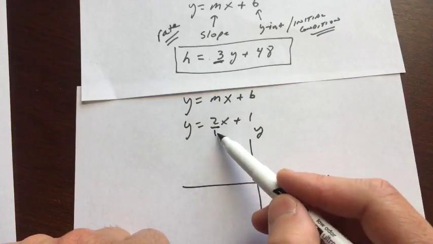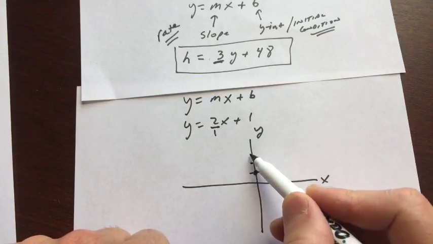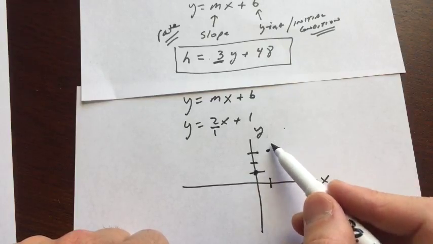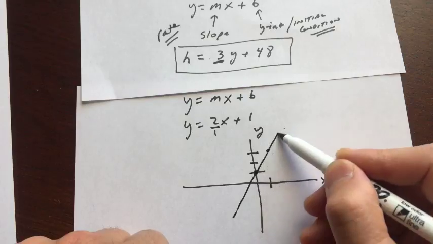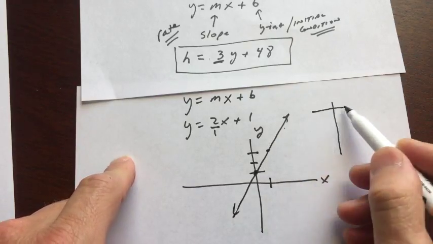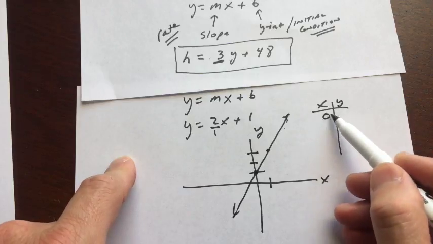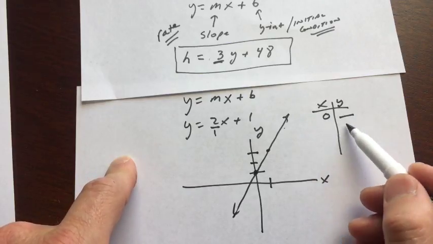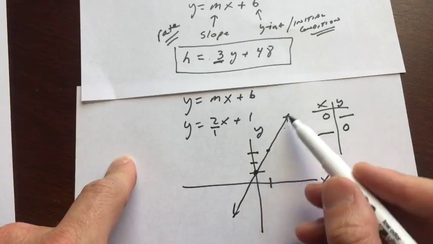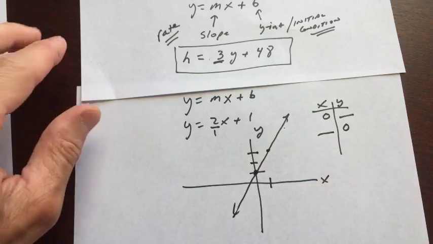Remember the slope is the rise over the run, so from this point I'm going to rise 2, run 1, and you can repeat that process, rise 2, run 1, and so on, and that's how you get your line. The other way to do this, which a lot of students like, is you can set x to 0 and solve for the y-intercept, and set y to 0 and solve for the x-intercept. Once you find those 2 points, you just graph your line through those 2 points.